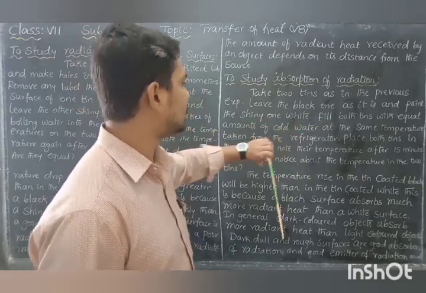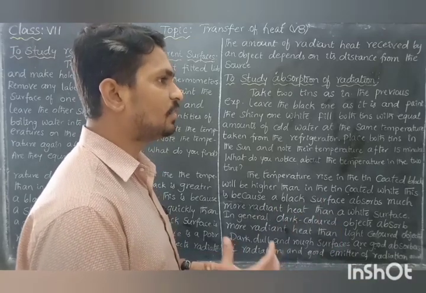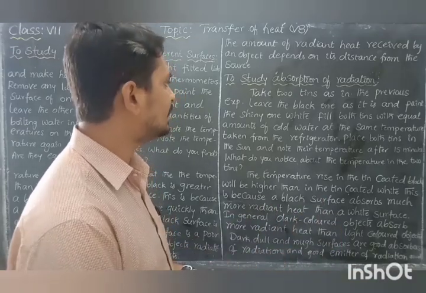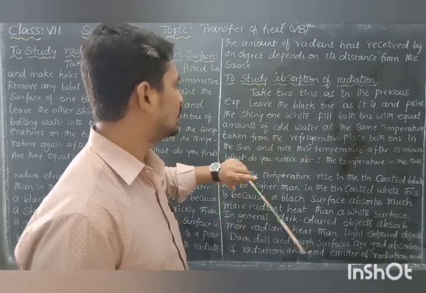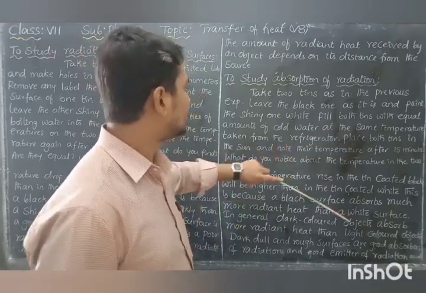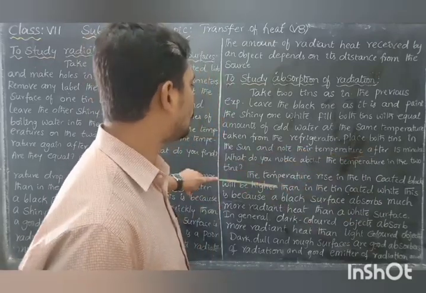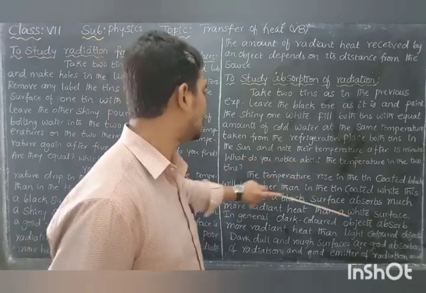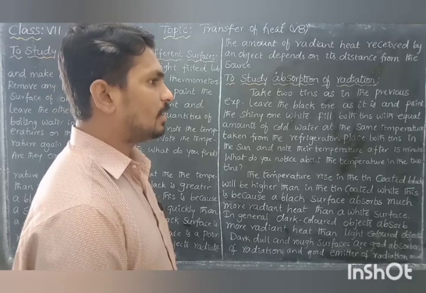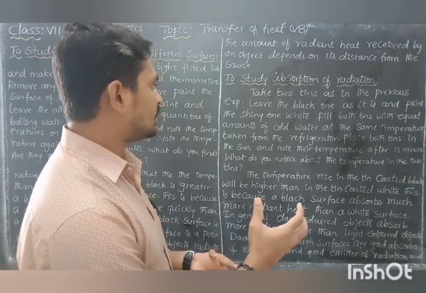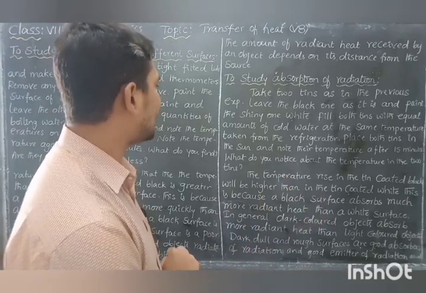Fill both tins with equal amounts of cold water, at the same temperature. Both are at the same temperature, taken from the same source. Place both tins in the sun and note the temperature after 15 minutes. What do you notice about the temperature in the two tins? Because the sun emits light, both tins receive solar radiation.